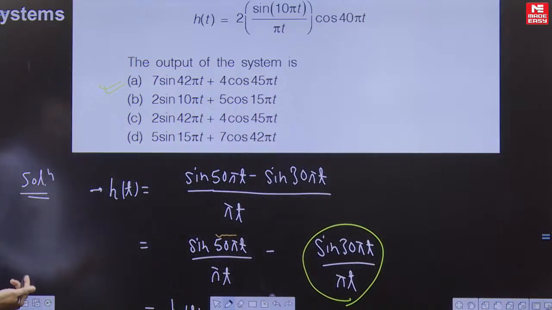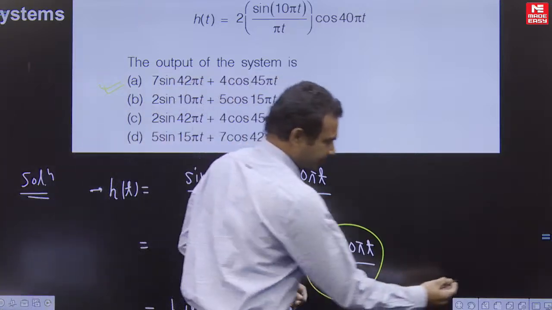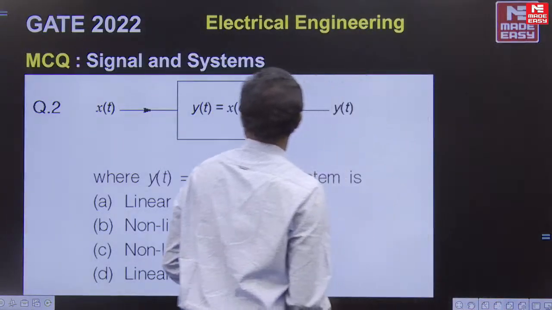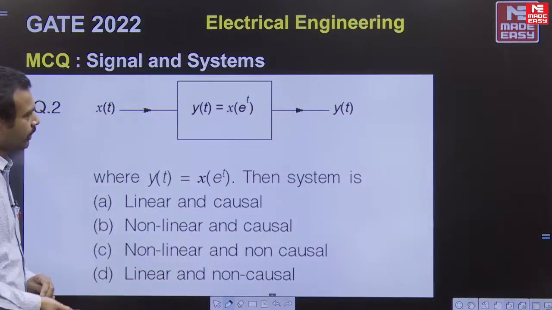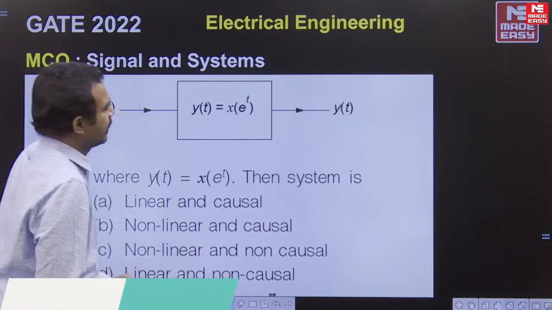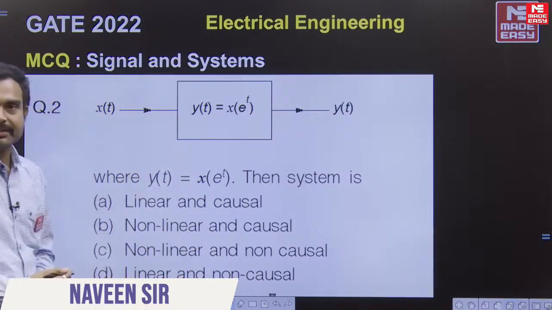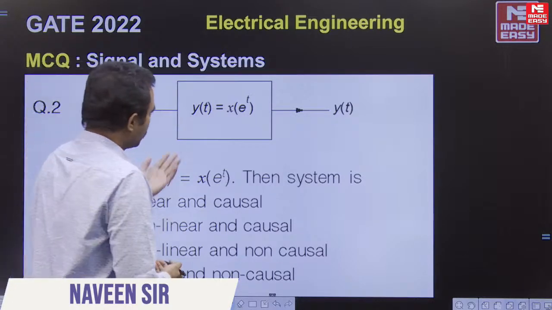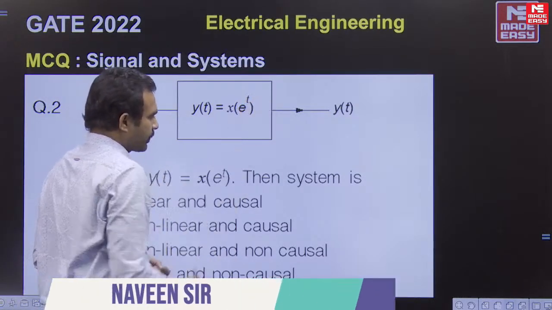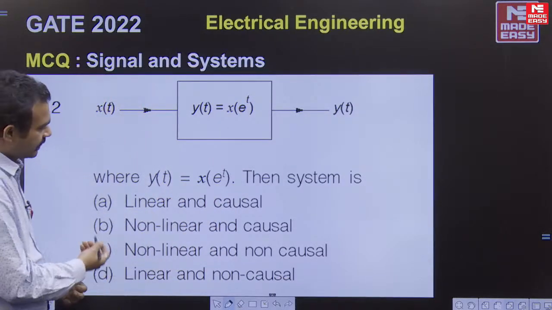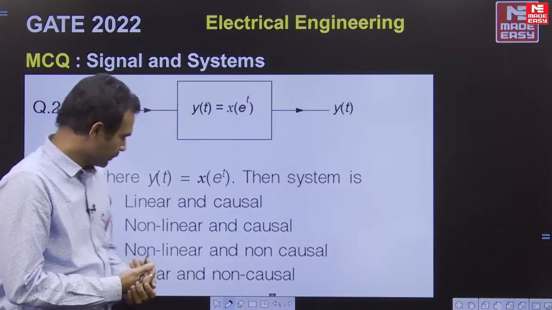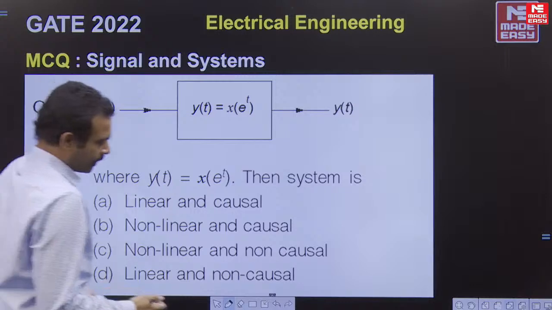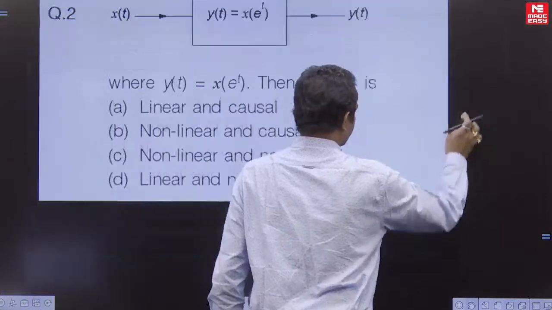Hello everyone, you can see about the next question. So the next question is given as x of t is equal to... applied to a system where the relation between the input and output is given as y of t is equal to x of e to the power of t, and he was asking whether the system is linear and causal, nonlinear and causal, nonlinear and non-causal, or linear and non-causal. So now we are going to solve this question.